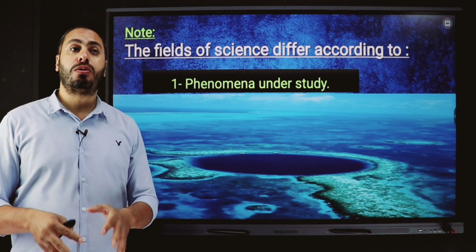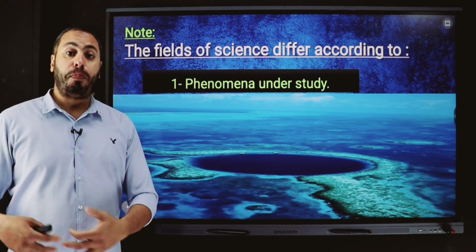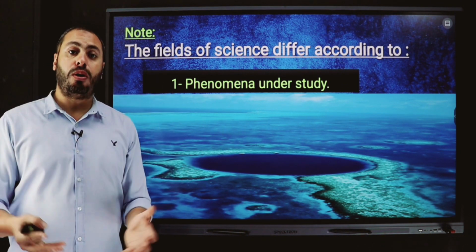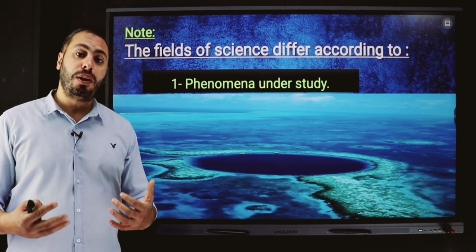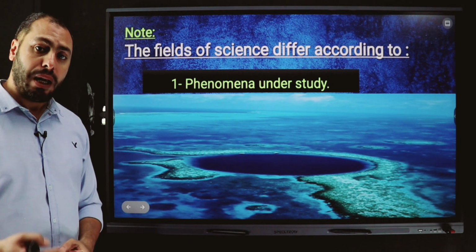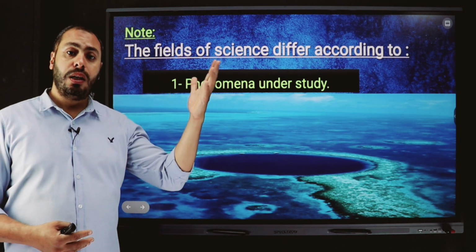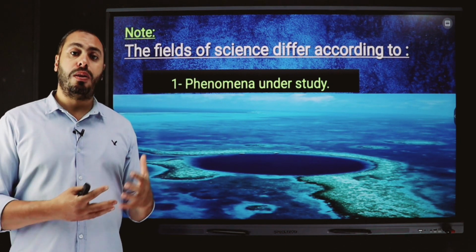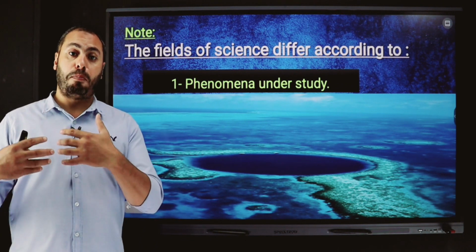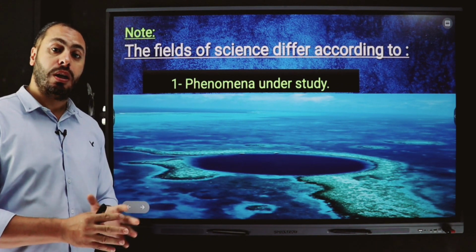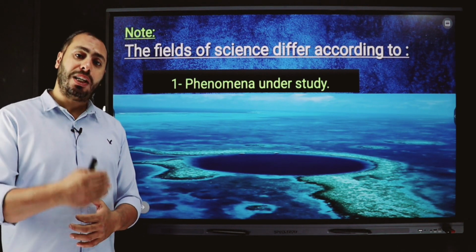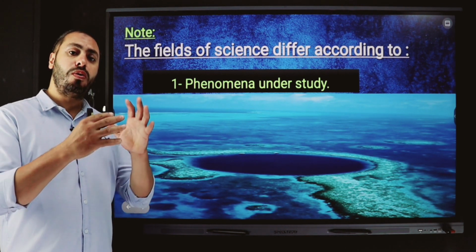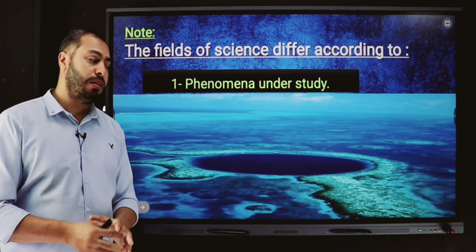Another thing, if I want to study the animal cell or plant cell and the structure of the cell or the systems inside living organisms, we depend on biology. If I want to study something that happens in the galaxies, planets, and so on, I depend on astronomy. So the sciences differ from each other according to the phenomena that are studied.